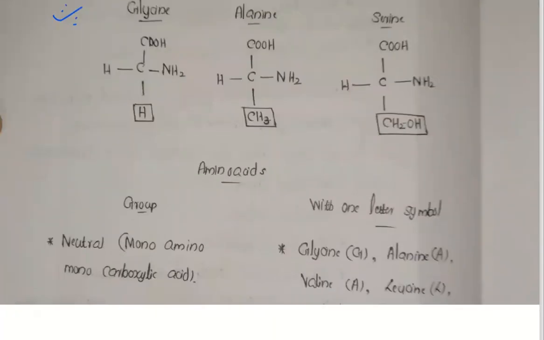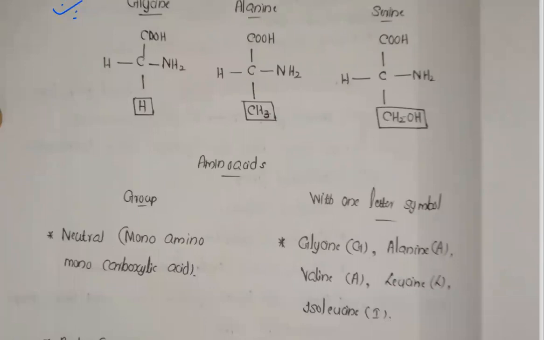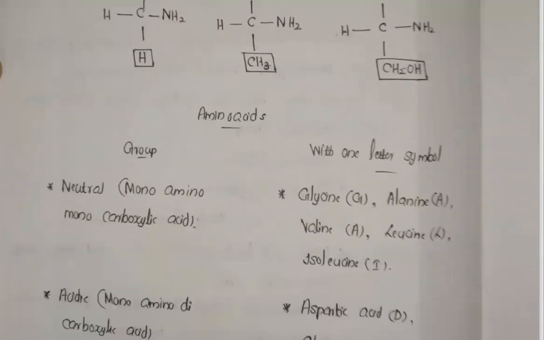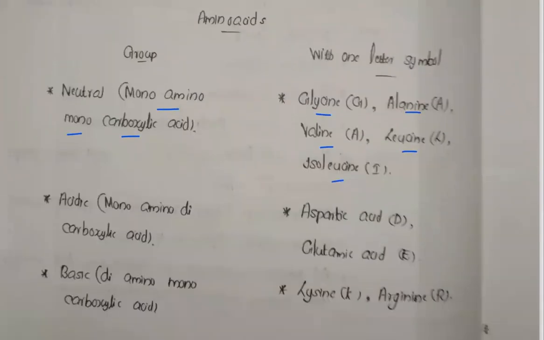Now the next one, amino acids. Several types of amino acids are there. Neutral amino acids, that is monocarboxylic acid, having one amino group and one carboxylic acid. Glycine, alanine, valine, leucine, isoleucine, having only one amino group and one carboxylic acid.